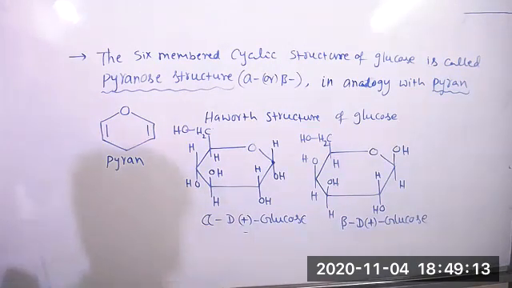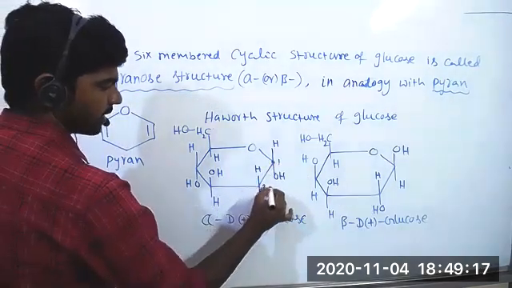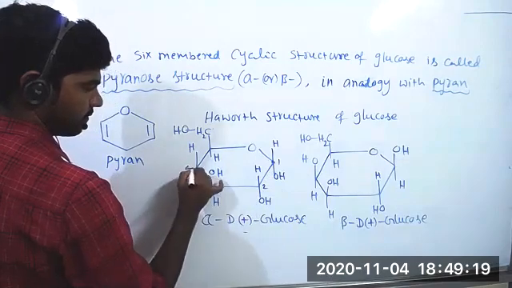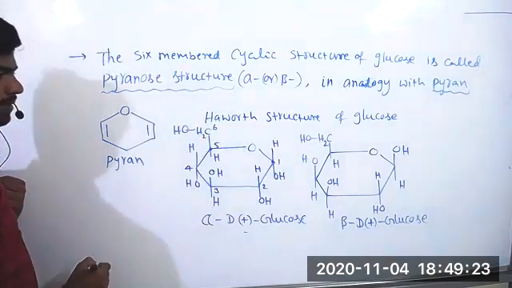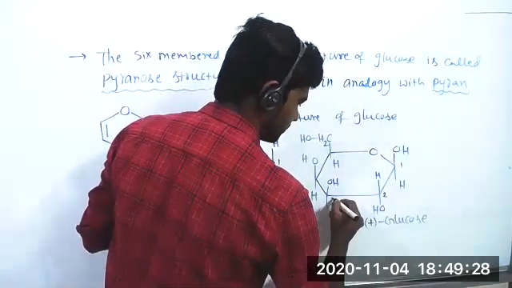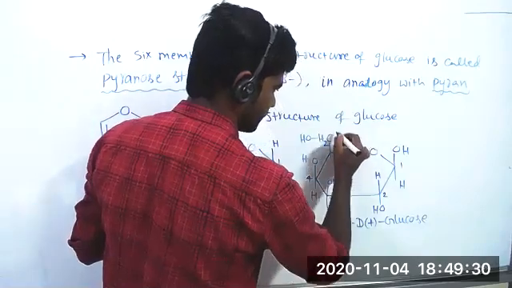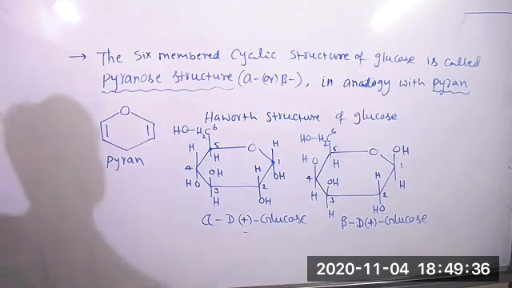So here if you want to give the carbon numbers, this is the first carbon, second, third, fourth, this is the fifth carbon, sixth carbon. This is 1, 2, 3, 4, 5, 6. In the cyclic ring, only 5 carbons and 1 oxygen atom are involved. Overall, it is a 6-member ring only. This is all about glucose. Completed both the structures.